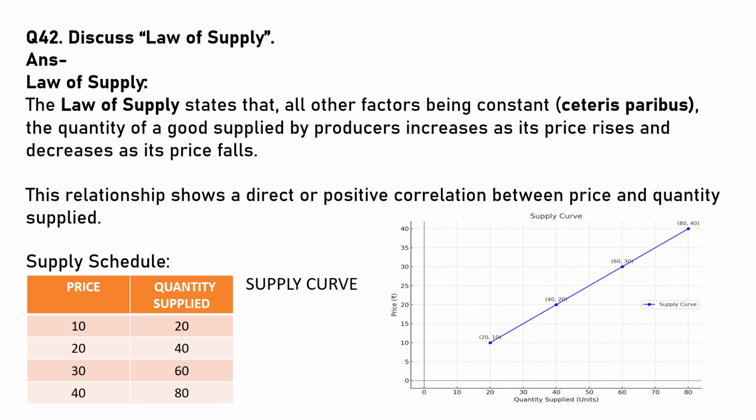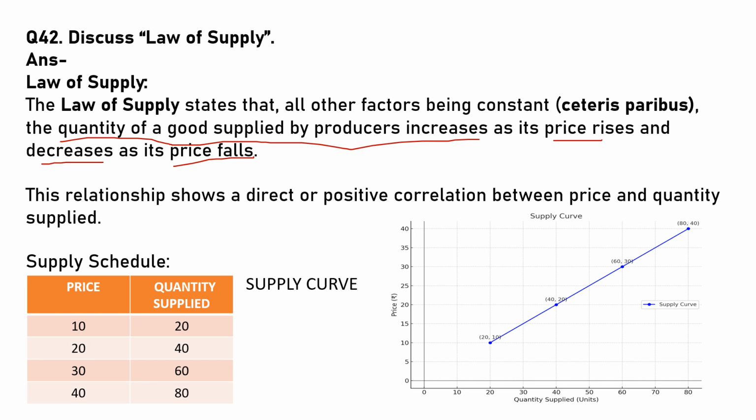Discuss the law of supply. The law of supply states that, all other factors being constant, that is ceteris paribus, the quantity of goods supplied by producers increases as its price rises and decreases as its price falls. These are the keywords you must remember. Ceteris paribus is nothing but all other factors being constant. The relationship shows a direct or positive correlation between the price and quantity supplied.